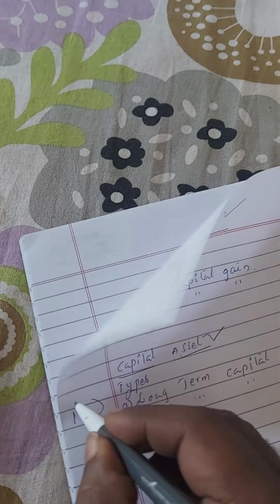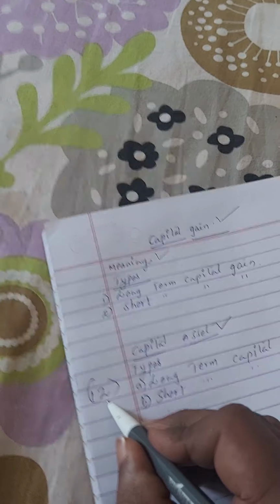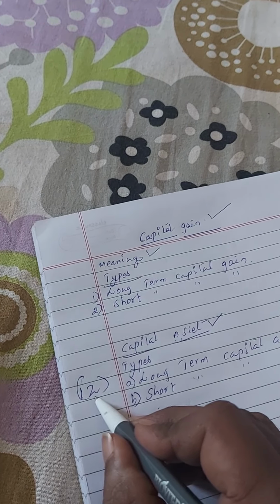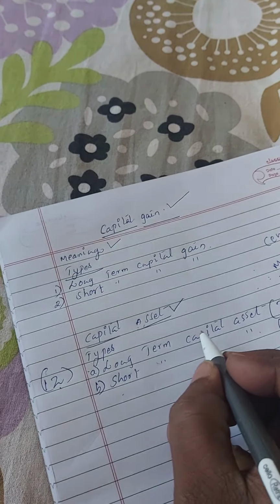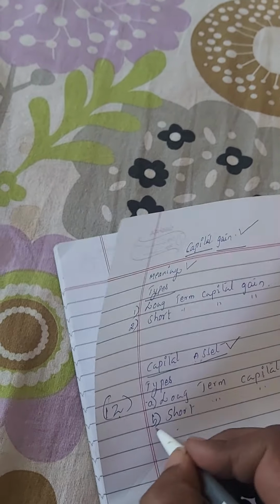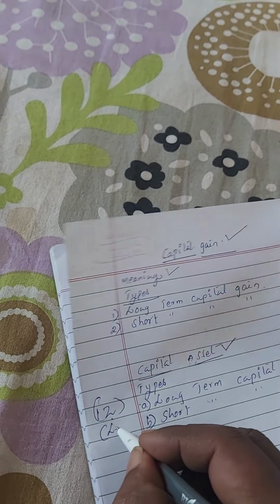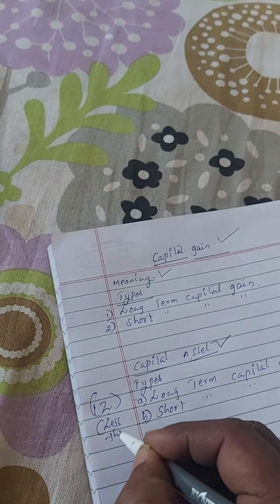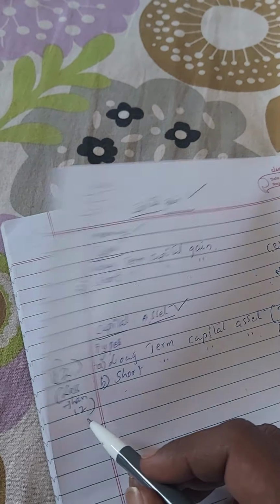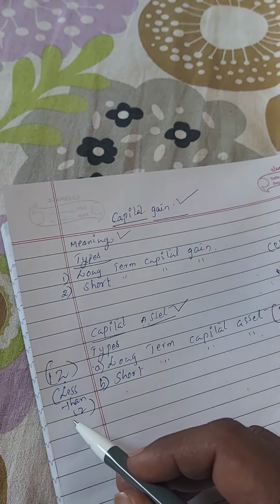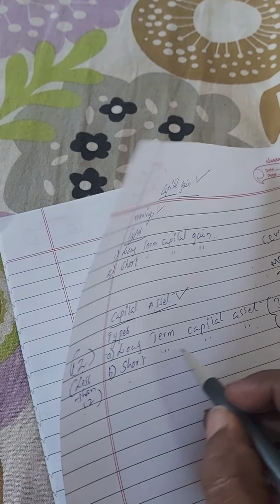12 months. A documentary asset which is used for more than 12 months, that is called as long term capital asset. And short term capital asset, less than 12 months. A documentary asset which is used for less than 12 months, that is called as short term capital asset.